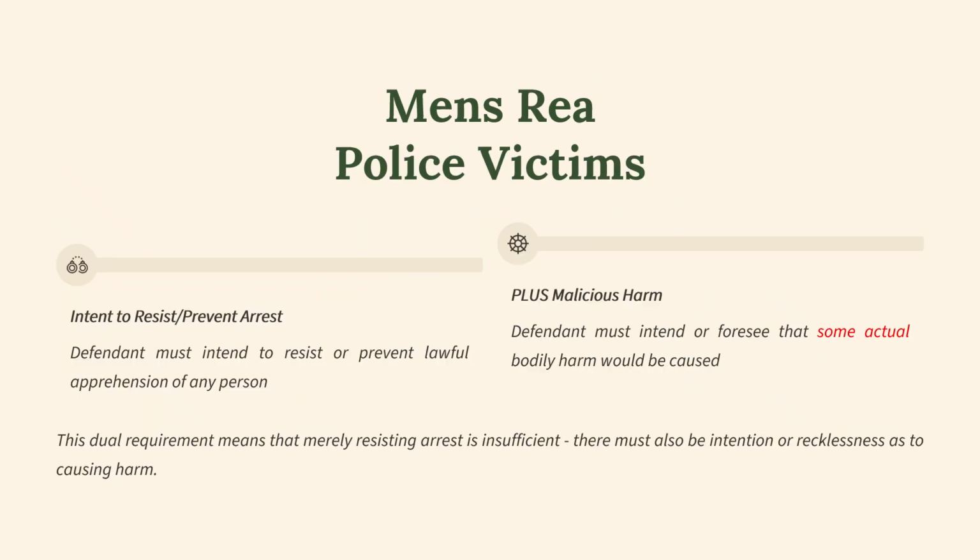And just to re-emphasize this point again, where the victims are police, it's two elements. It's an intent to resist or prevent an arrest. The defendant must intend to resist or prevent lawful apprehension of any person. And it also includes malicious harm. The defendant must intend or foresee that some actual bodily harm would be caused. This dual requirement means that merely resisting arrest is insufficient. There must also be an intention or recklessness as to causing harm.